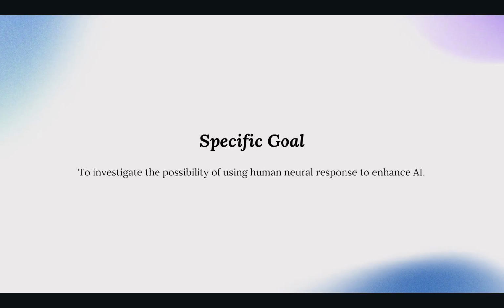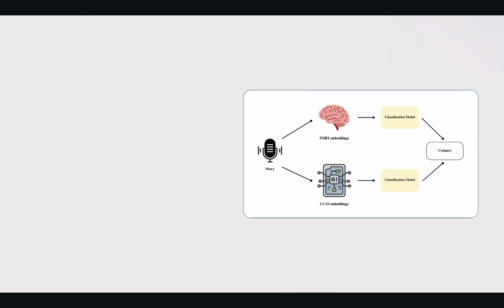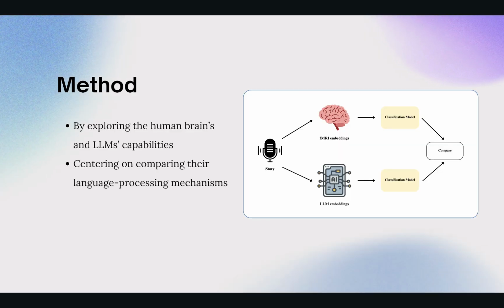The specific goal of the study is to investigate the possibility of using human neural response to enhance AI. To do so, the study explores the human brain's and LLM's capabilities, centering on comparing their language processing mechanisms. If the human brain outperforms the LLMs, that means we could use neural response to fine-tune LLMs.